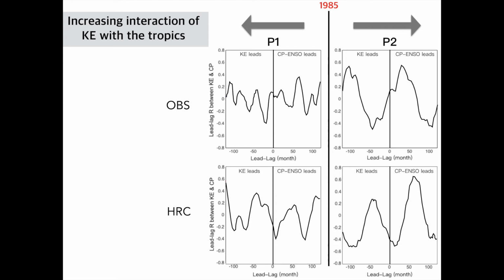You can see this change better when we compare the lead-lag correlation between the KE and the Central Pacific ENSO for each of the two periods. During the first period, their correlation is a bit noisy and below 0.4, but in the recent period, both observation and climate model show a higher correlation with stronger decadal swings.